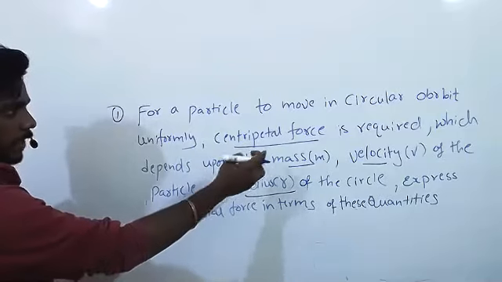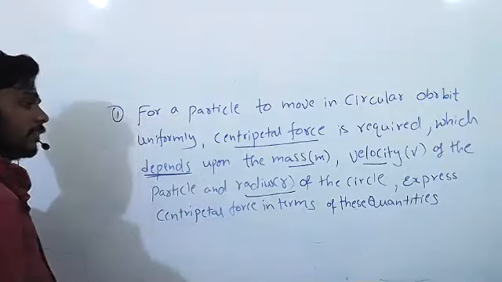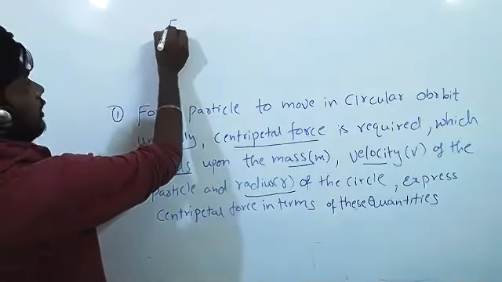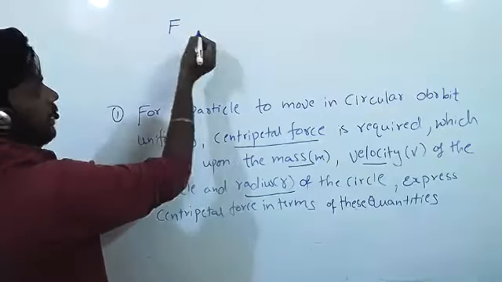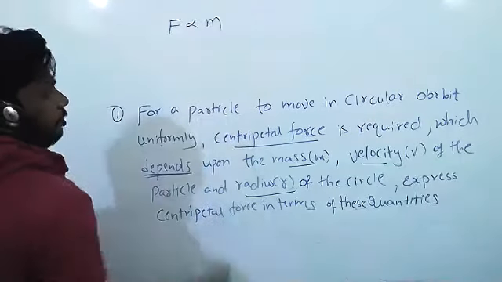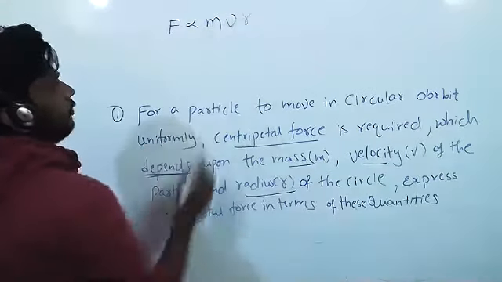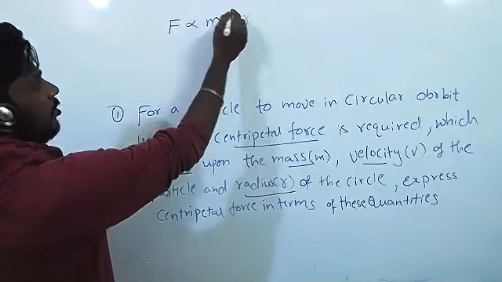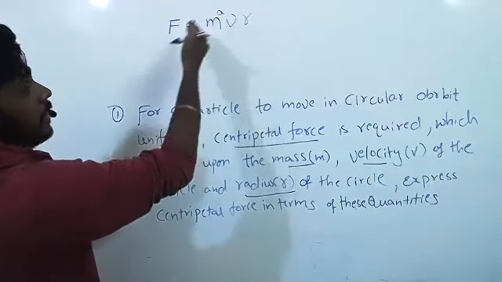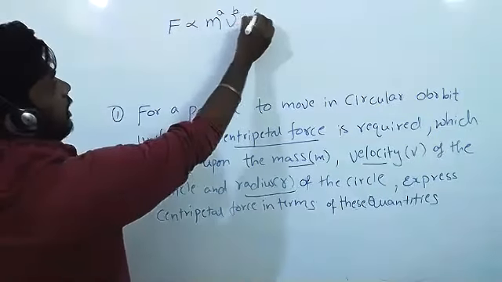Centripetal force is required, which depends. So centripetal force is depending on what? Mass, velocity, and radius. First step, it depends. So force is directly proportional to mass, velocity, and radius. Here, what the terms are, we don't know how many times this mass should increase to get this centripetal force. So A, B, and C are constants.